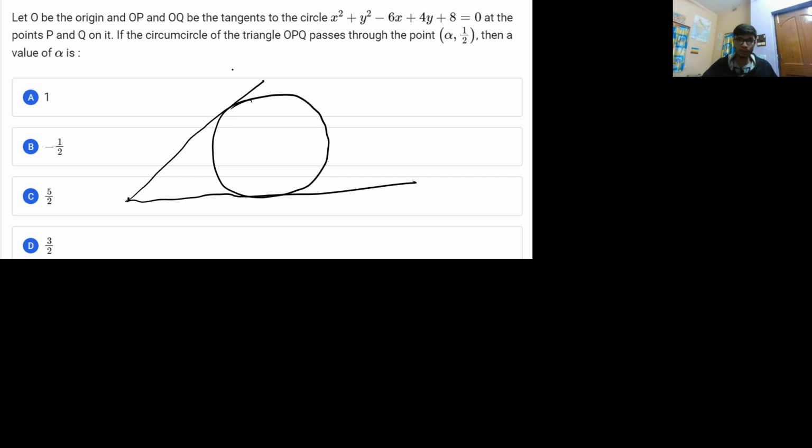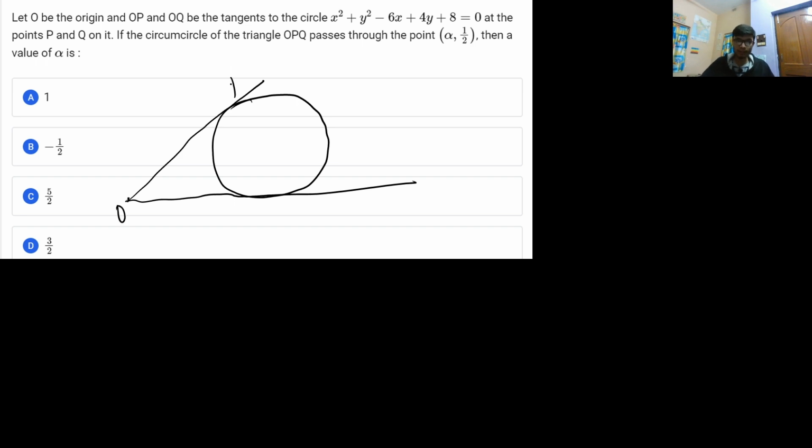Let us see what the question is trying to ask. It says that O is the origin, and OP and OQ are the tangents to the circle. So there is a circle like this, and O is the origin, and OP and OQ are the tangents to this particular circle.